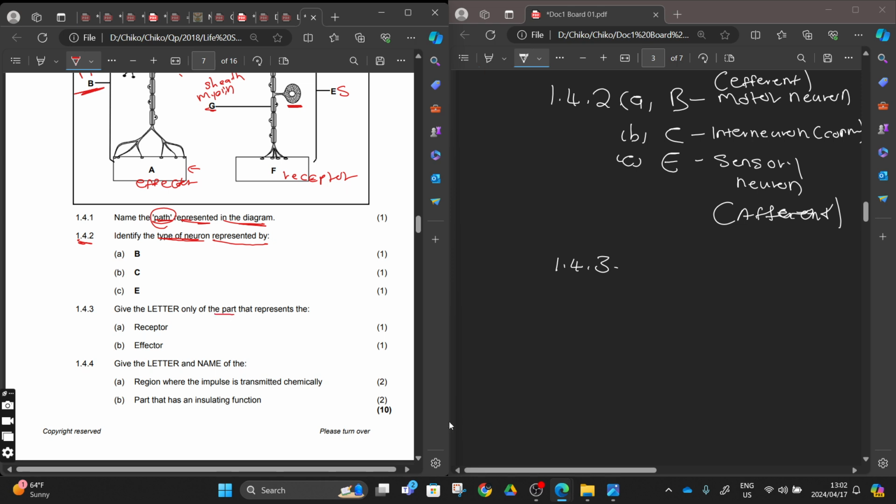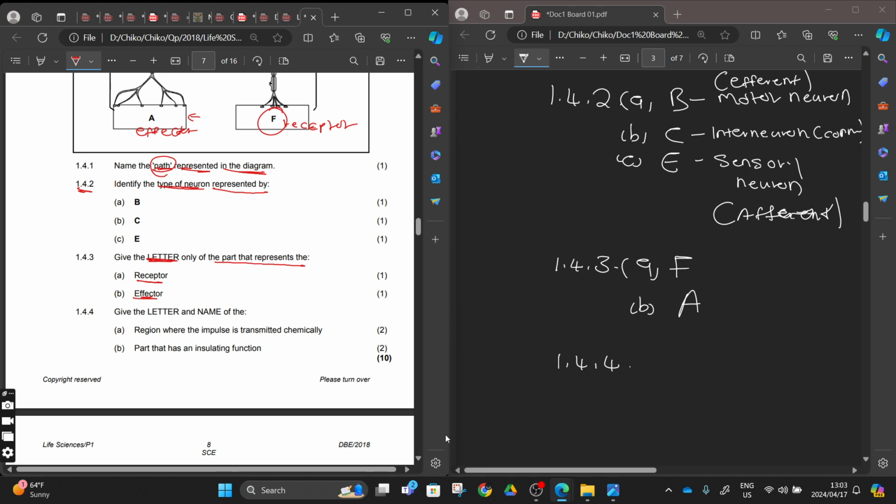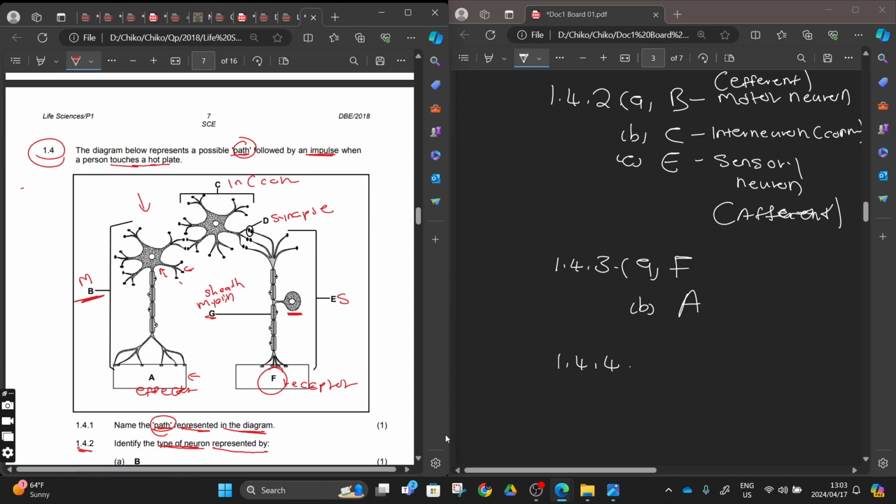Give the letter only of the part that represents the receptor, number A and number B. They want only the letter that represents a receptor. Between these two, the receptor will be number F. We have already cracked these questions, right? And then the effector will be number A, right? So 1.4.4, you see how simple it becomes to answer questions after decoding the structure that they're giving you up there. Even if you don't know other labels, maybe for example you don't know number D, you can leave this unanswered. You will see whether they are going to ask this or whether they are going to give you a clue, right?